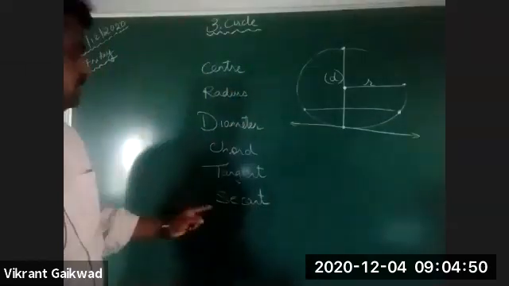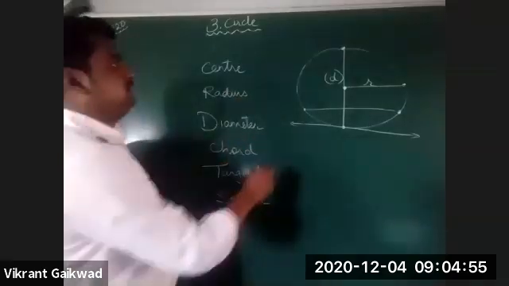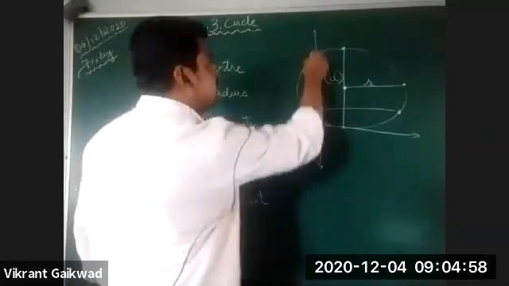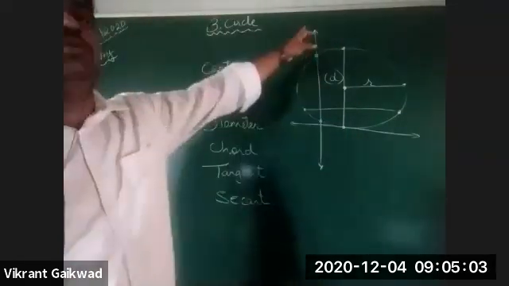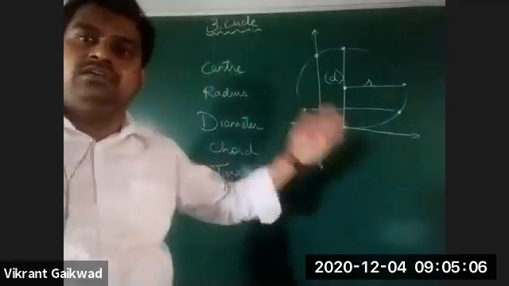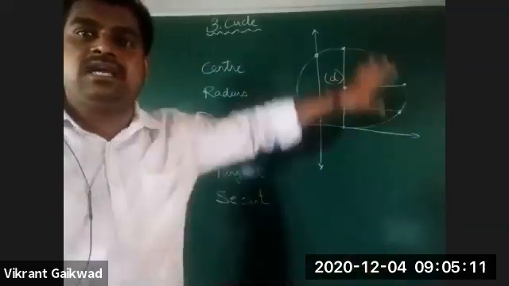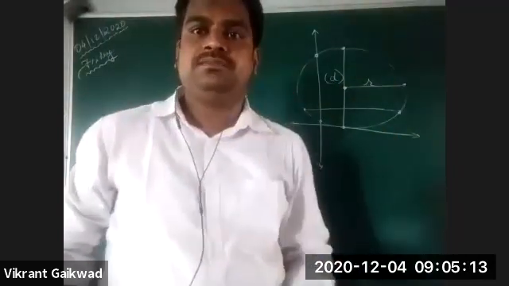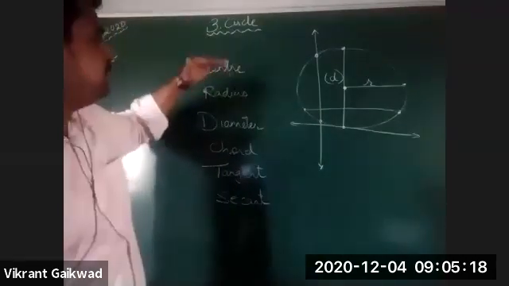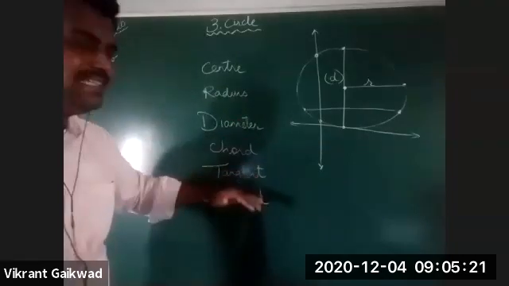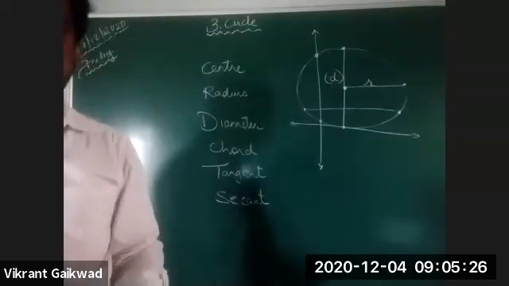Next is the secant. Secant is a line segment which meets the circle at two distinct points. Tangent, one point, outside; secant, inside at 2 points. Is this clear to all? Have you understood the definitions? Center, radius, diameter, chord, tangent, secant, all these terms. Students, can we move further?